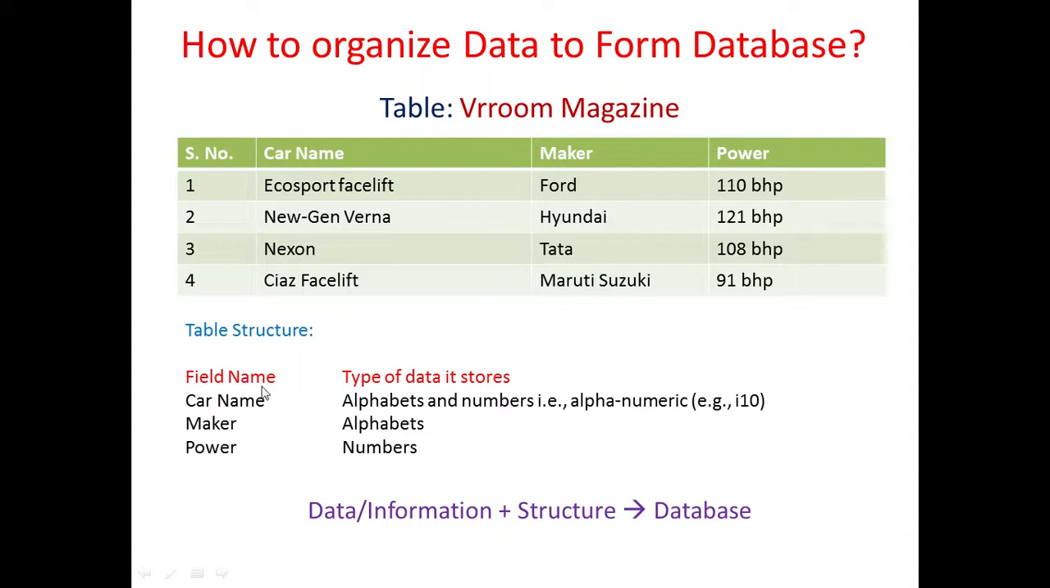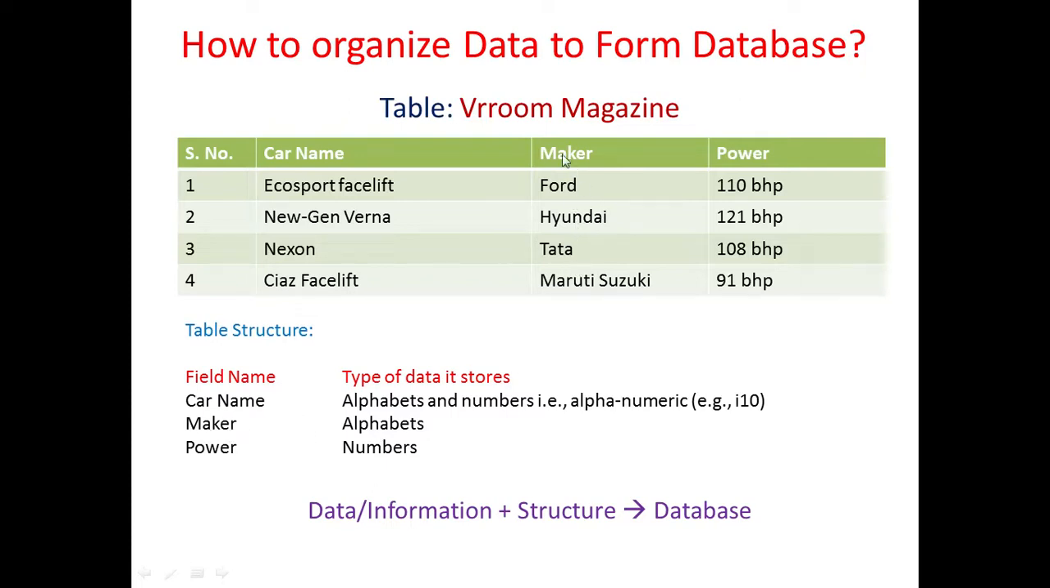So what is a field name? These are called field names: car name, maker, power, serial number. So for the field name car name, it can have alphabets and it can have numbers also. These values are called alphanumeric values. Here you can see these are all alphabetic values, but sometimes we can go for a car with the name i10 also, so it will have alphanumeric values.